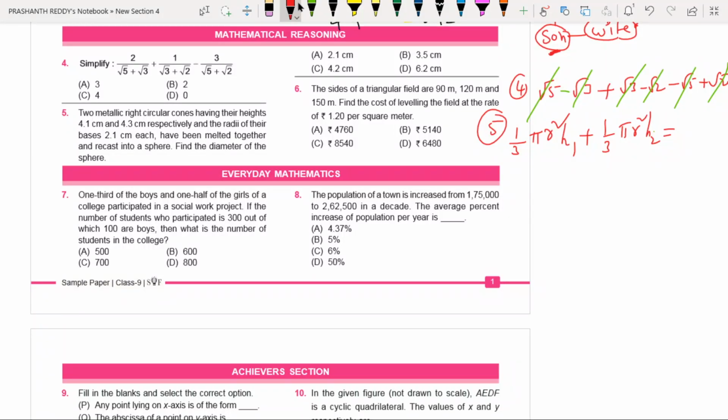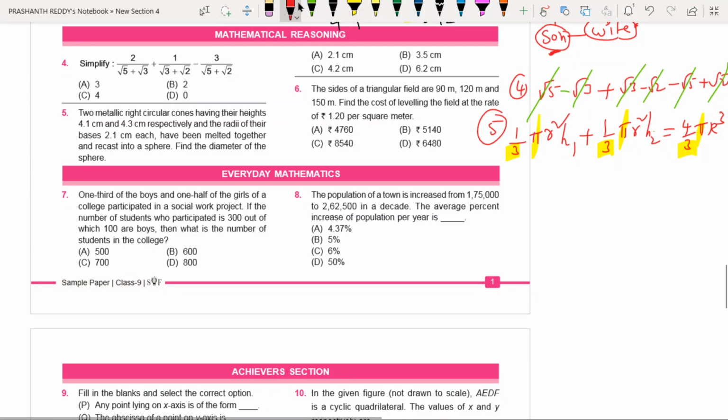What is the volume of the sphere? Sphere volume is simply 4 by 3 pi r cube. See, I am using another radius, denoting it with a capital R. Now in this particular case, observe here, 3, 3, 3 cancelled. Apart from that, pi also cancelled.